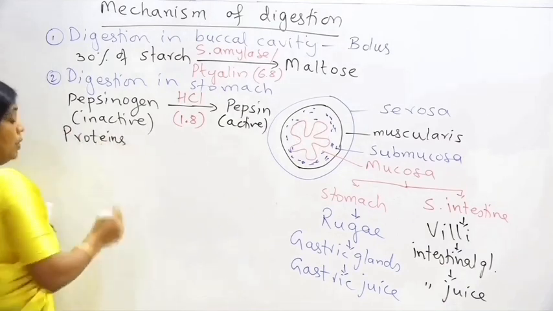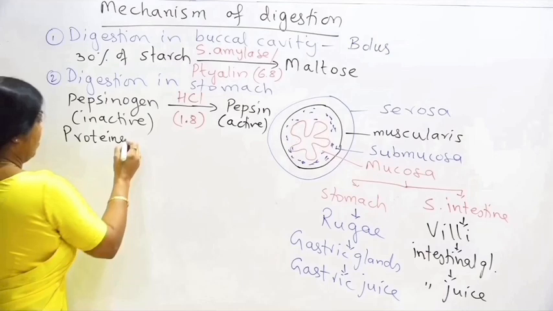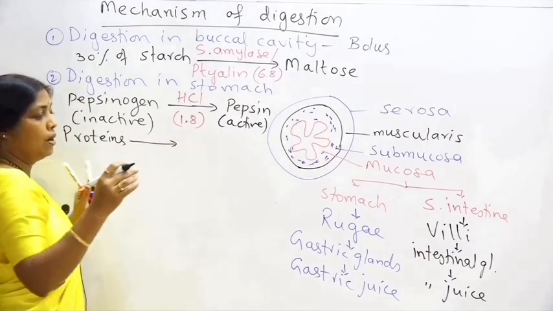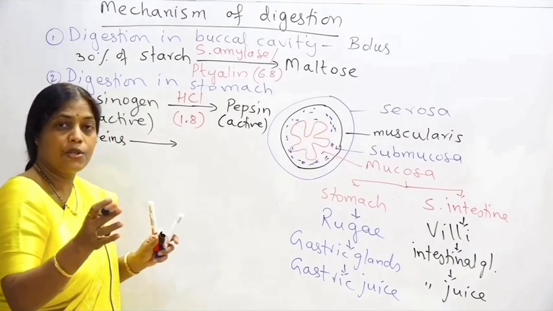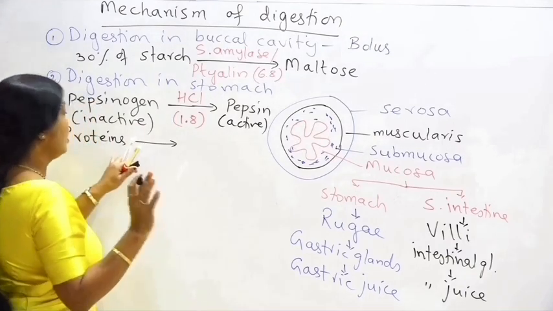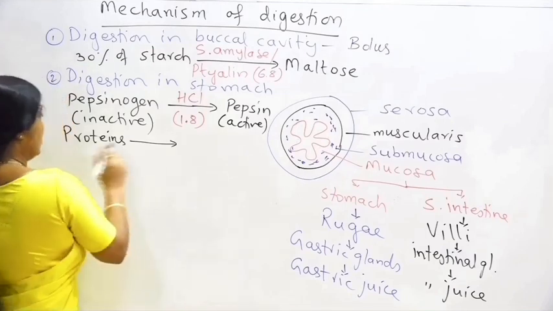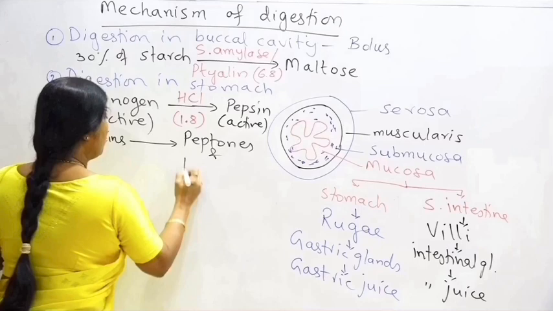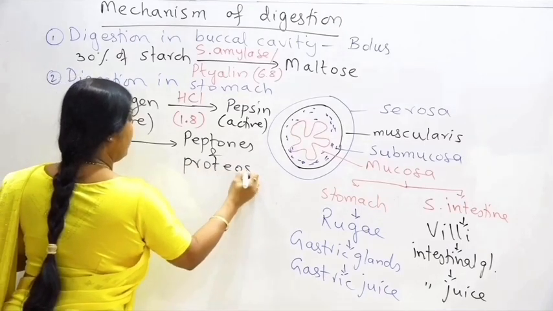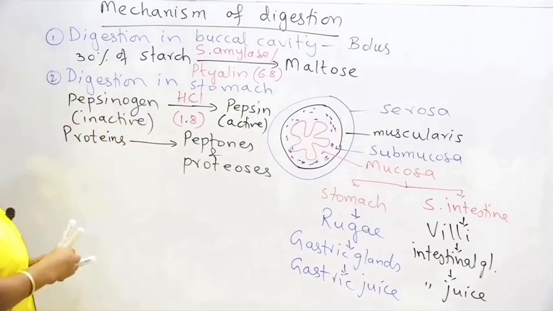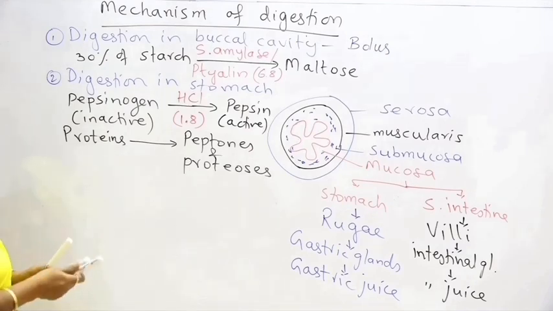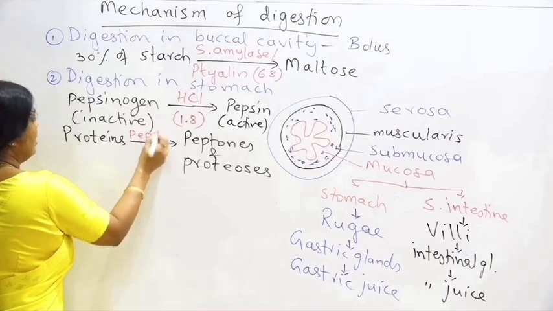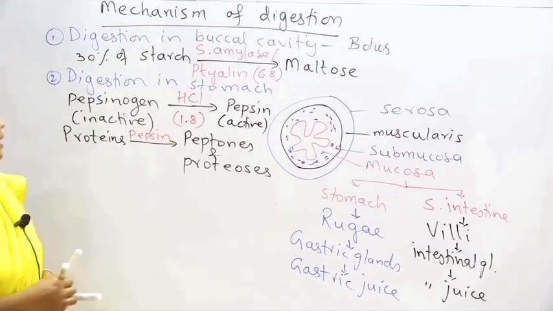Again, not all proteins, but maximum proteins. It will act upon the proteins and convert them into, actually the end products of protein digestion should be amino acids. But here again, partial digestion will take place and proteins get converted into peptones and proteoses, not into amino acids. So proteins are converted into peptones and proteoses with the help of the enzyme called pepsin. So that was the digestion in the stomach.